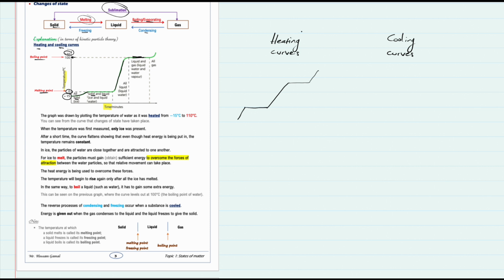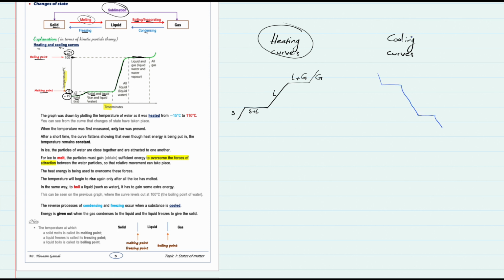So generally speaking, in heating curves, you have two plateaus and three rising lines. In the first rising line, you have just solid, and in the first plateau, you have solid and liquid particles. In the second rising line, you have just liquid, and in the second plateau, you have liquid and gas particles. In the last rising part, we have just gas particles.